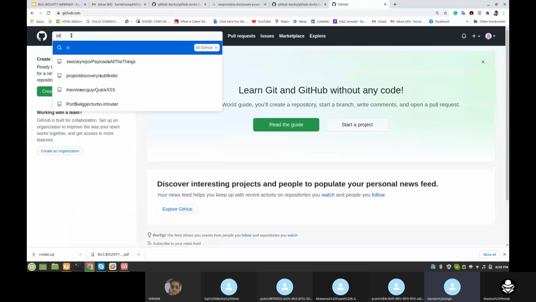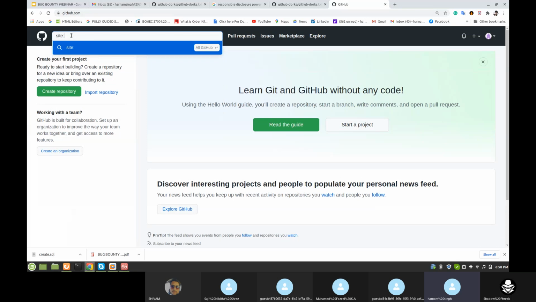Site colon, any website, facebook.com, and then any word you want to search: password, keys, token. Yeah, now it's working.